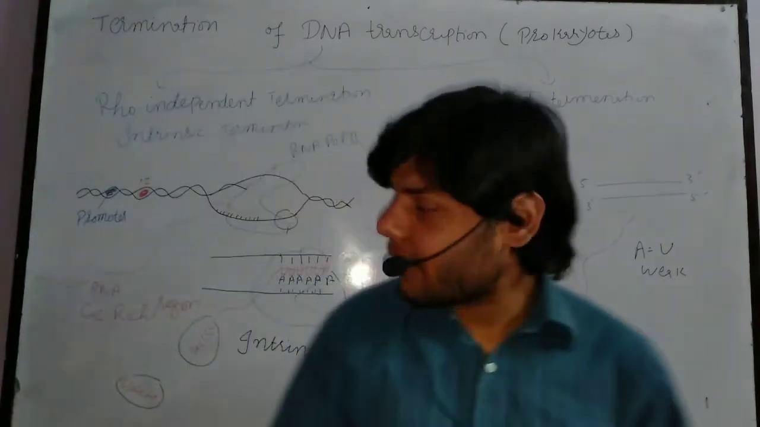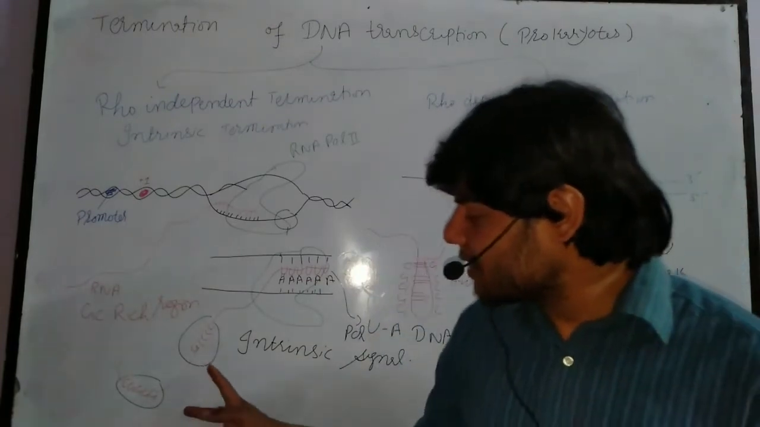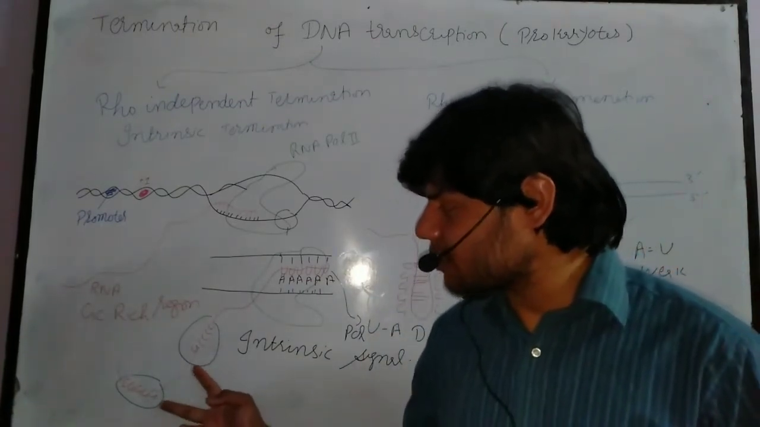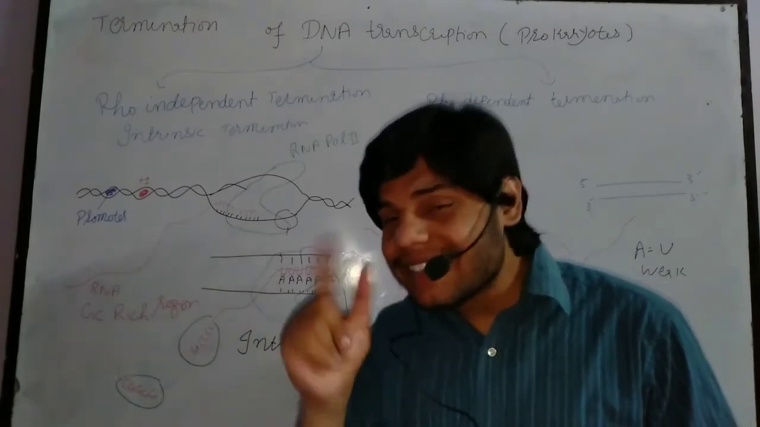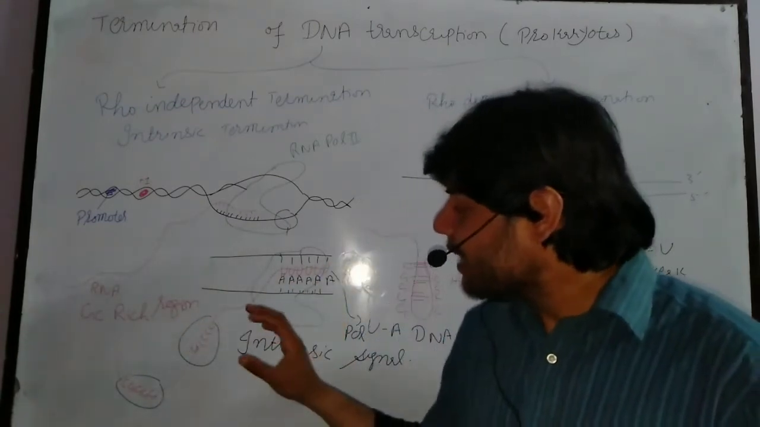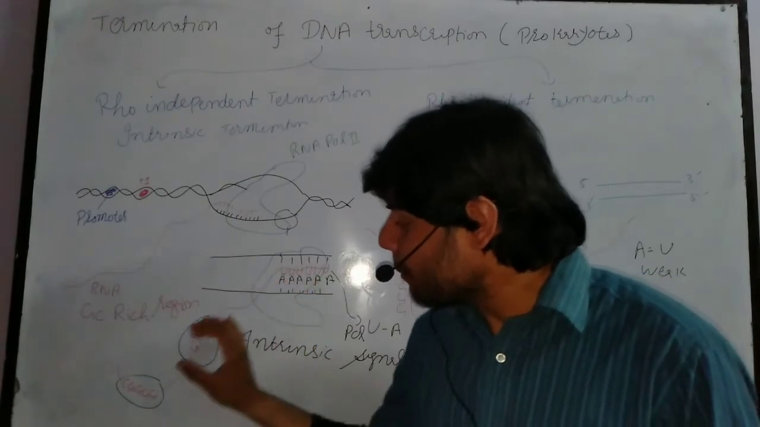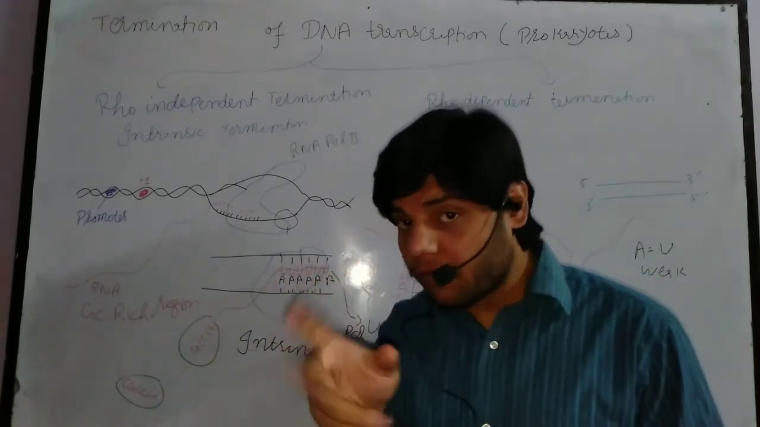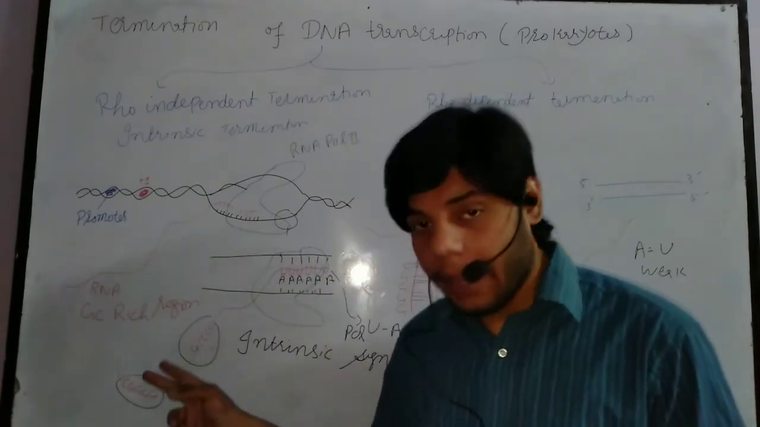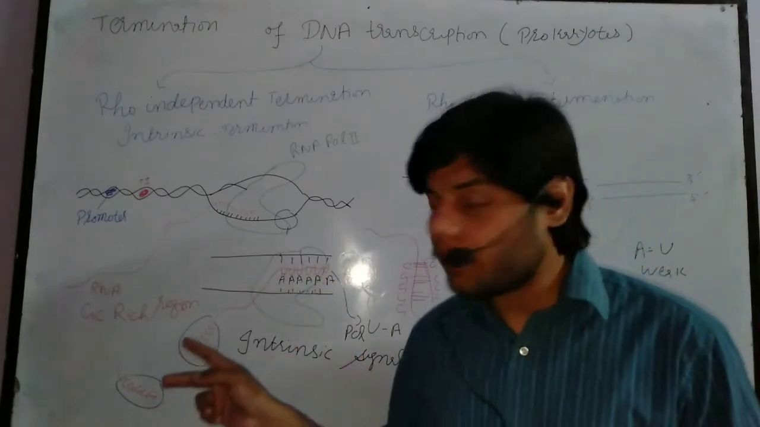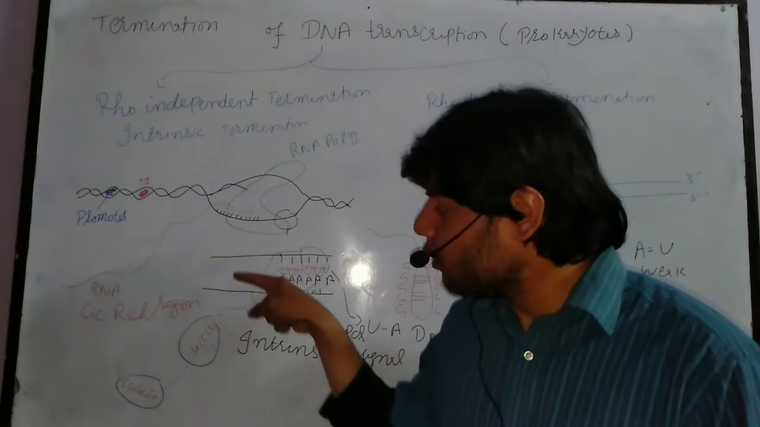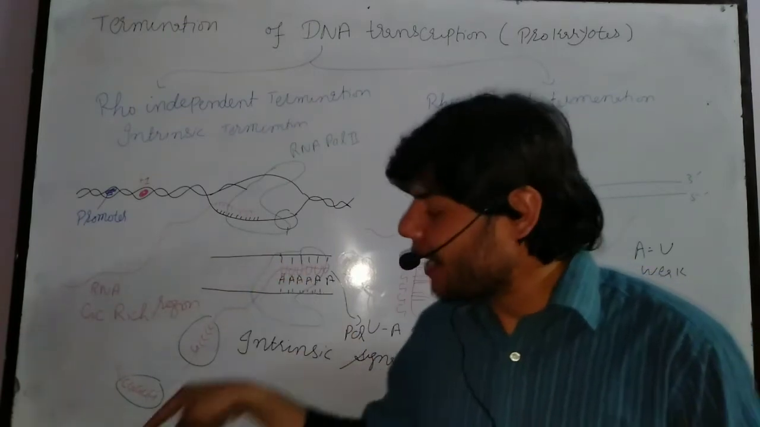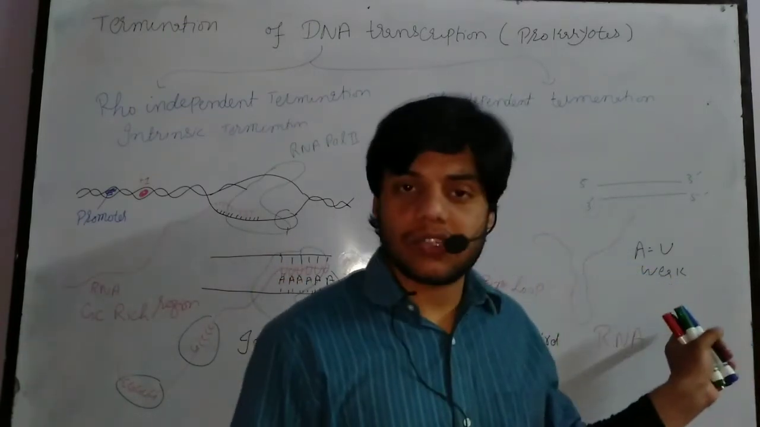Now, why do we call it intrinsic termination? Because this area, as you can see, which we call a GC rich region, gives the intrinsic signal. It means that the bond formation, the triple bond formation, which is the strong formation, happens, and it will drag out or pull this strand from between the two strands of the DNA, and finally we get the RNA strand.